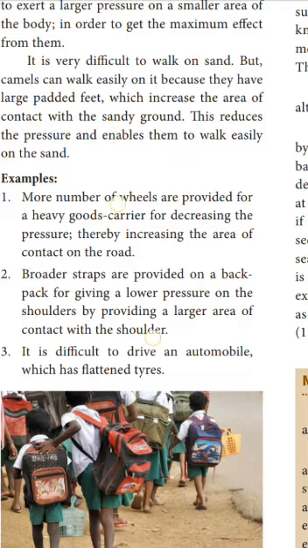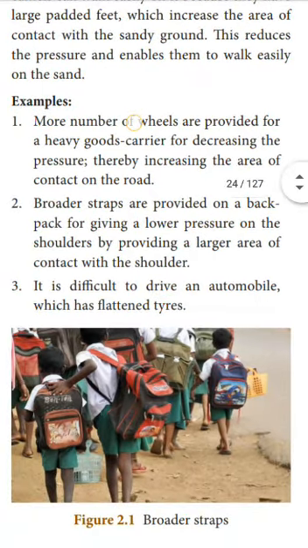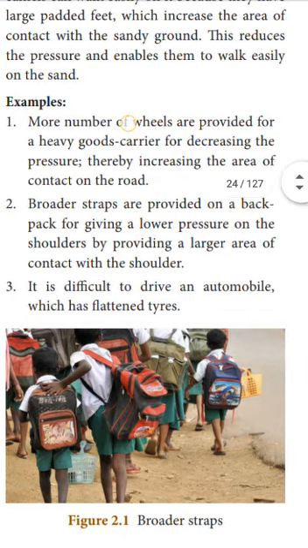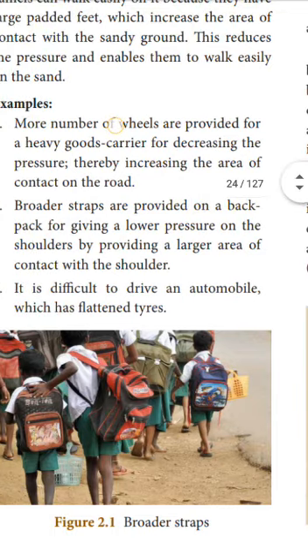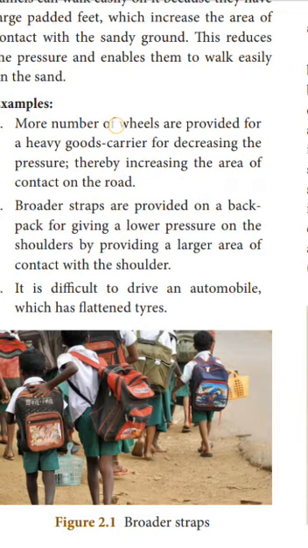What's the second example? Broader straps. In our school bags, the straps are broader. Why? These straps are provided on a backpack for giving a lower pressure on the shoulder. In order to give lower pressure on our shoulders, the area of the strap becomes more. By providing a larger area of contact with the shoulder, the pressure will be reduced.